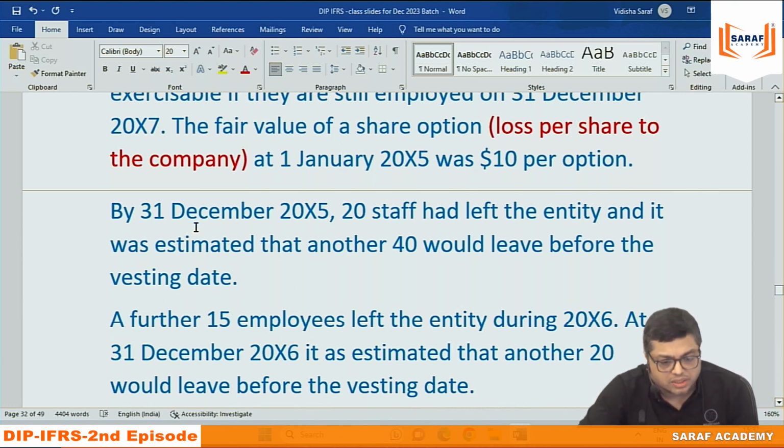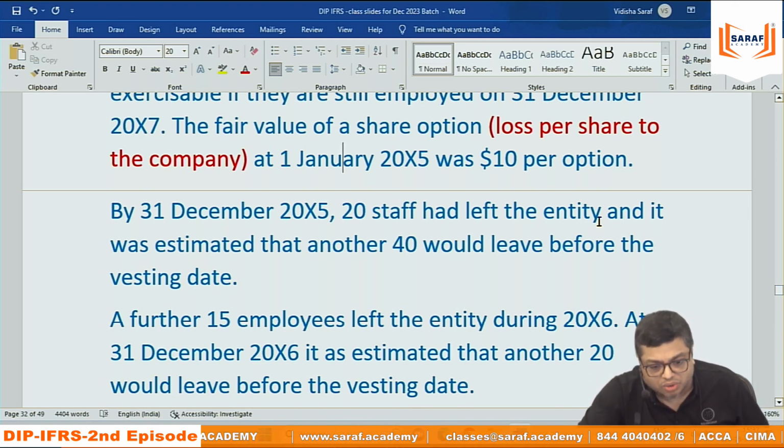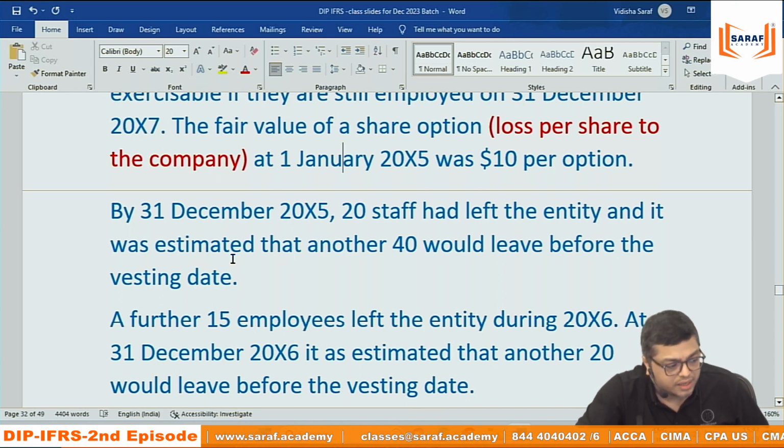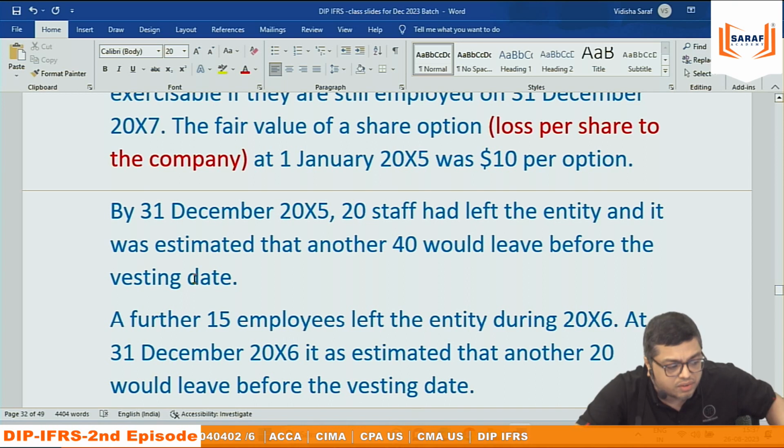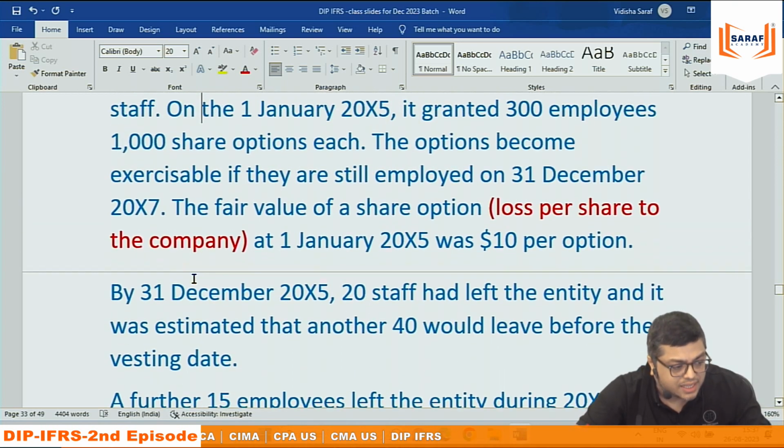By 31st December 2015, the first year, January 15 to December 15, 20 staff had left the entity. In the first year, 20 out of 320 are gone. And it was estimated that another 40 would leave before the vesting date. Vesting date means 31st December 2017, because that is the date when those who will be there out of this 300, we will be giving them shares.